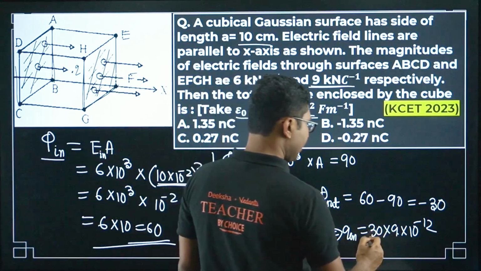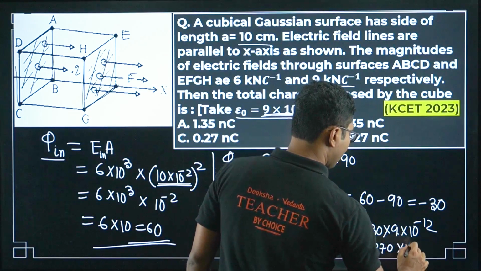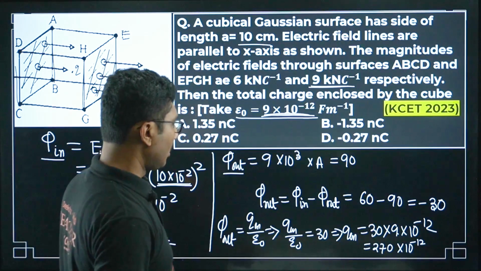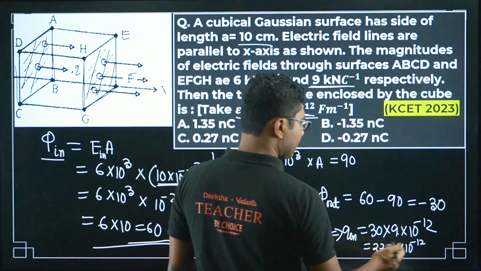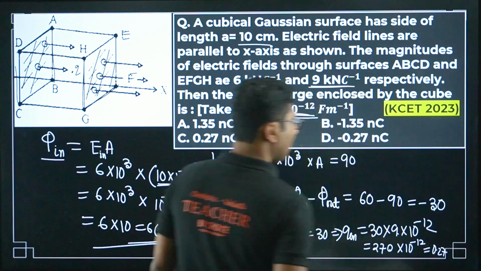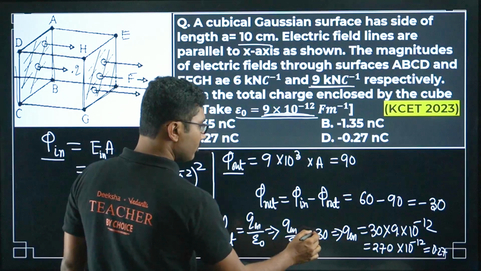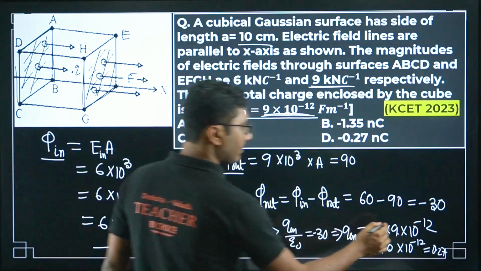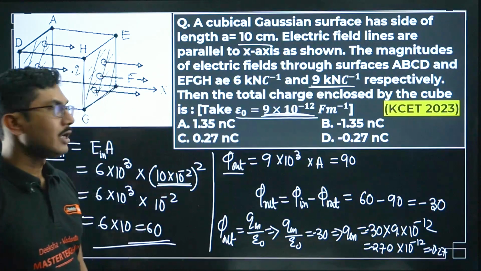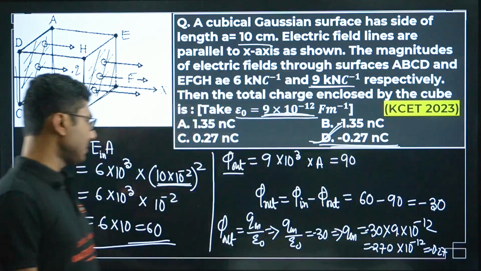So it will be 270 into 10 to the power of minus 12. Okay, or it will be, 1, 2, 3, that is 3 decimals, so it will be 0.27 nanocoulomb. Now remember that here this flux was minus, so here also it will be minus. So the final charge will also be minus. So it will be minus 0.27 nanocoulomb. So minus 0.27 nanocoulomb is the answer.